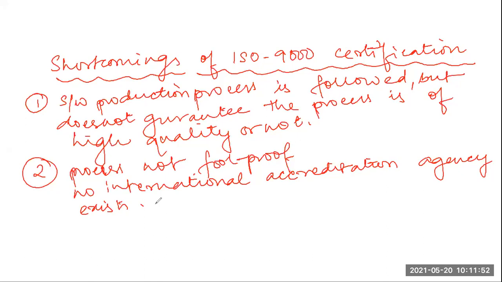So in a country, depending on the agencies also, this certification will differ. That is, one organization, in spite of being very good, is still not getting the certificate because its agency or registrar was very strict, and another that is not that good got the certificate because the registrar was simple.